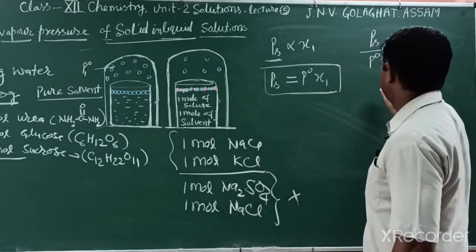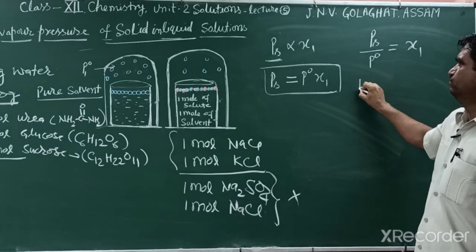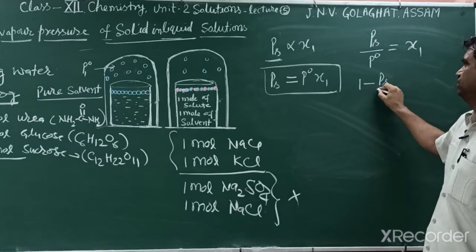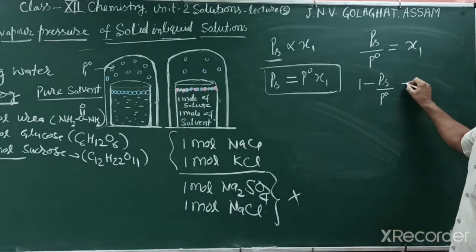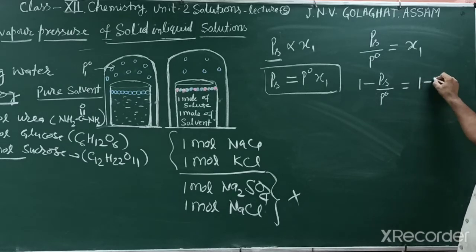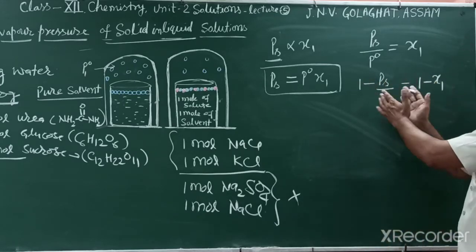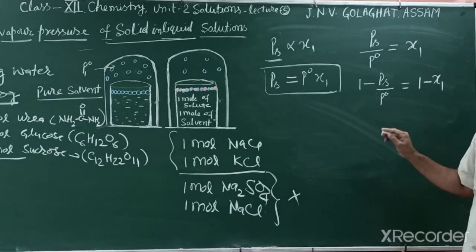Then what happens? If we subtract from 1, then 1 minus PS, the vapor pressure of solution, divided by P naught, the pure vapor pressure of solvent, is equal to 1 minus the mole fraction of the solvent. Why do we write it this way? Because we subtract from 1 on both sides, so there is no problem.